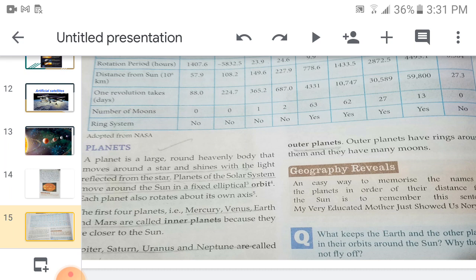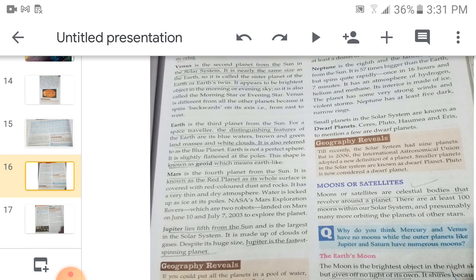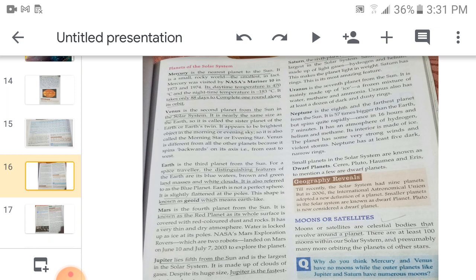Then planets of the solar system. Now let us take the planets of the solar system one by one. First of all, which planet are we going to take? We will take Mercury. Mercury is the nearest planet to the sun, and it is the smallest planet and rocky. It is made up of rock, and in fact it was visited by NASA's Mariner 10 in